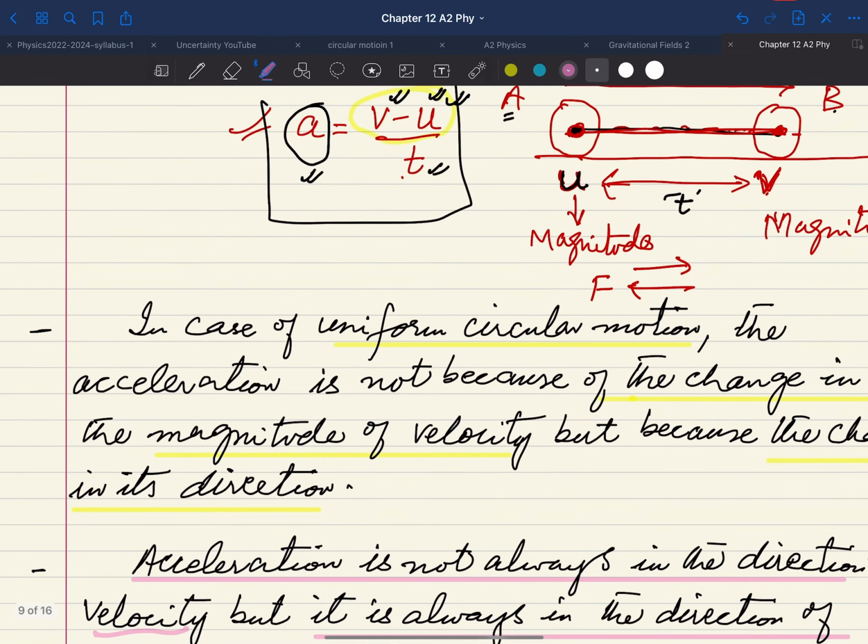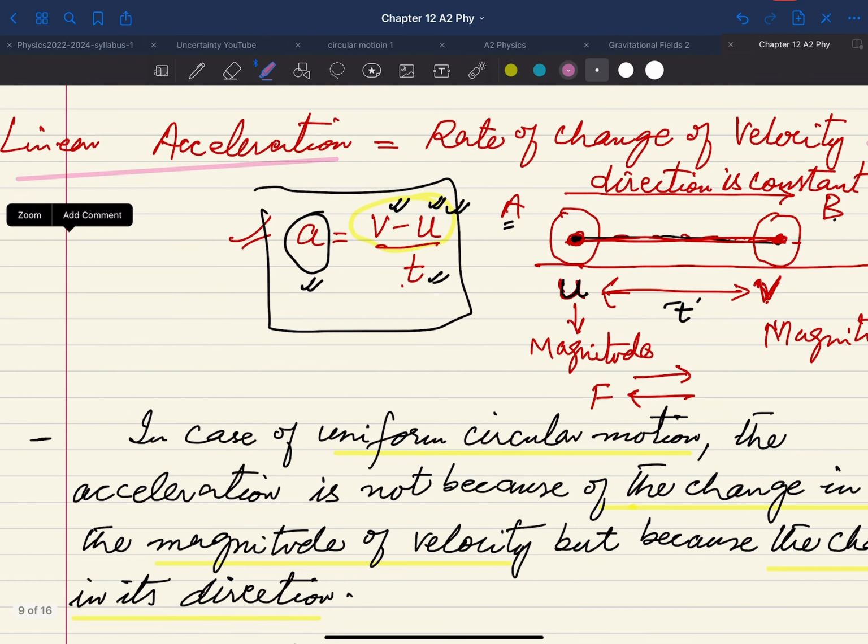So just go back to this example where we are considering that the body is at point A, and after some time the body is at point B. What is happening? The change in velocity from u to v is in the direction shown here. This is the change of velocity, the direction of the change of velocity, and the acceleration will also be in the same direction. So this is very, very important.